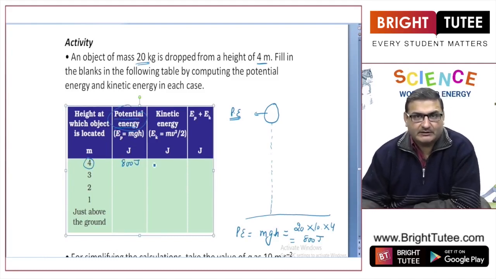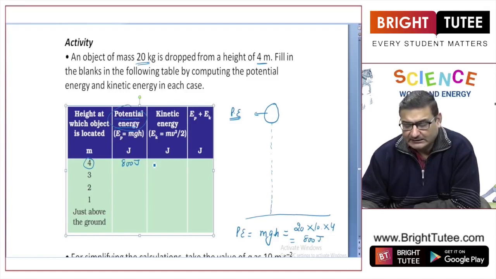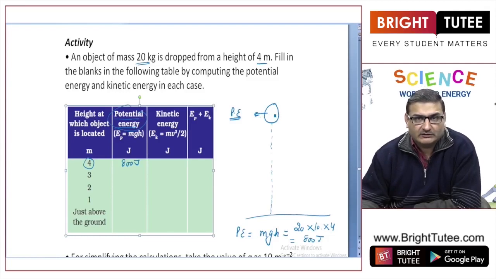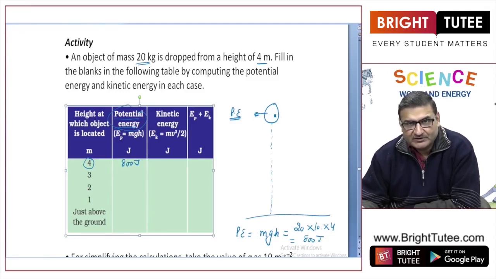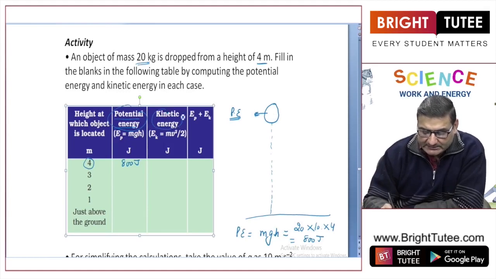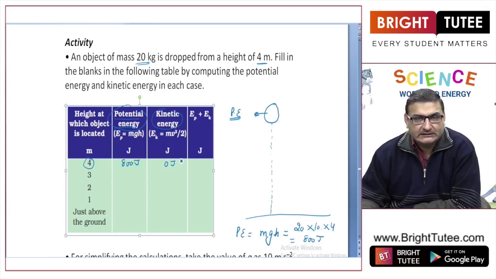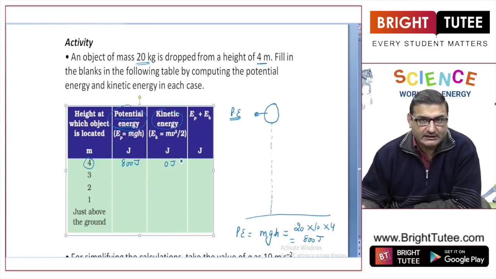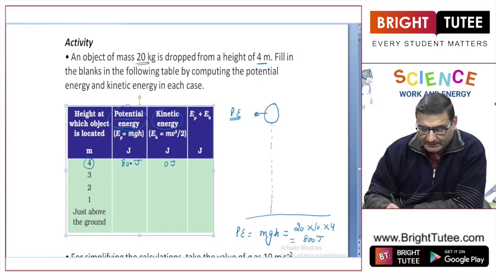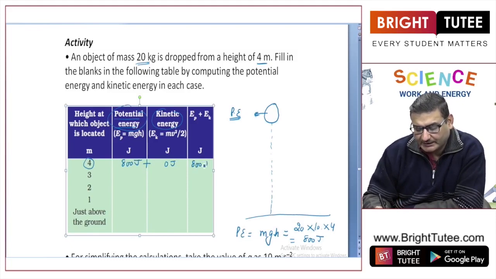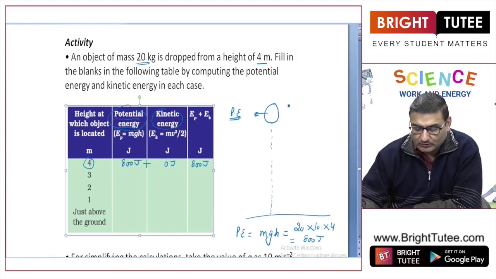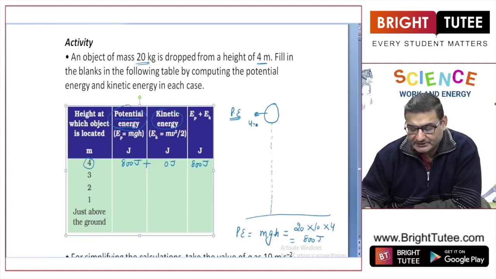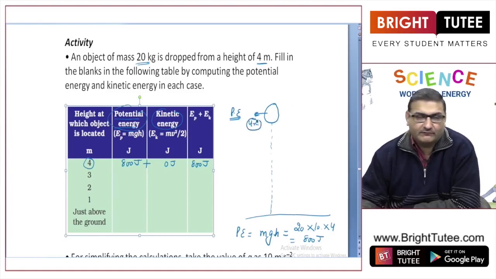Now at this position, when this object is kept at this height, there is no velocity or motion in this object. So we can say that the kinetic energy in this body is 0 joules. Now when I take the sum total, the total energy in this body comes out to be 800 joules plus 0 joules, that once again comes out to be 800 joules, right?